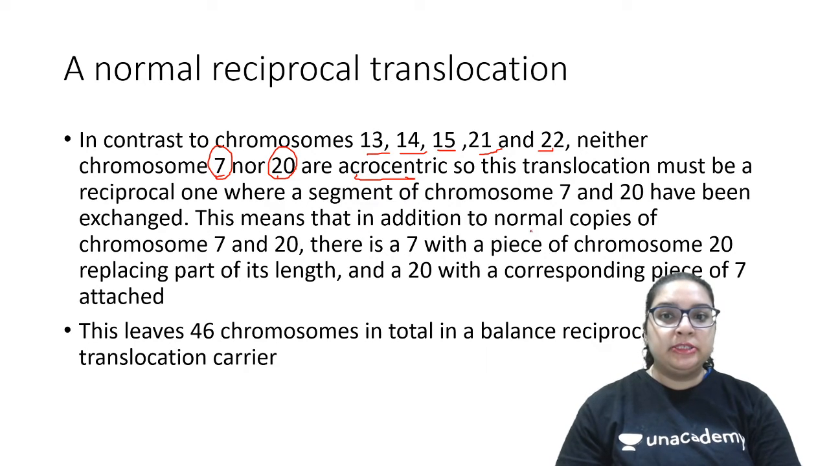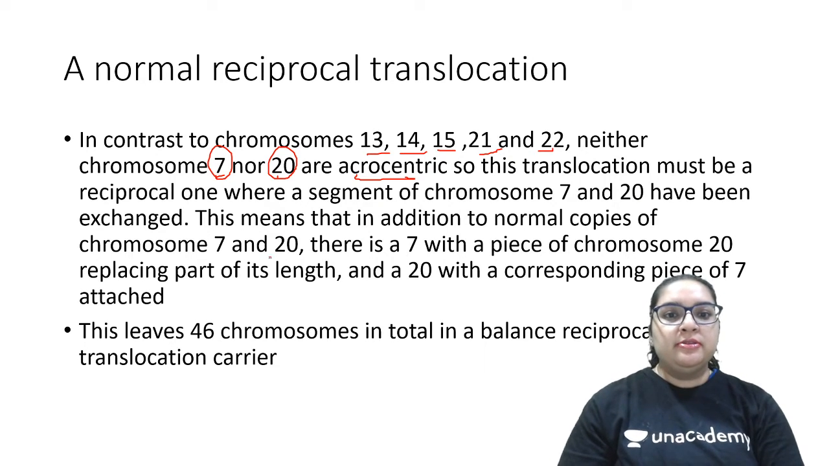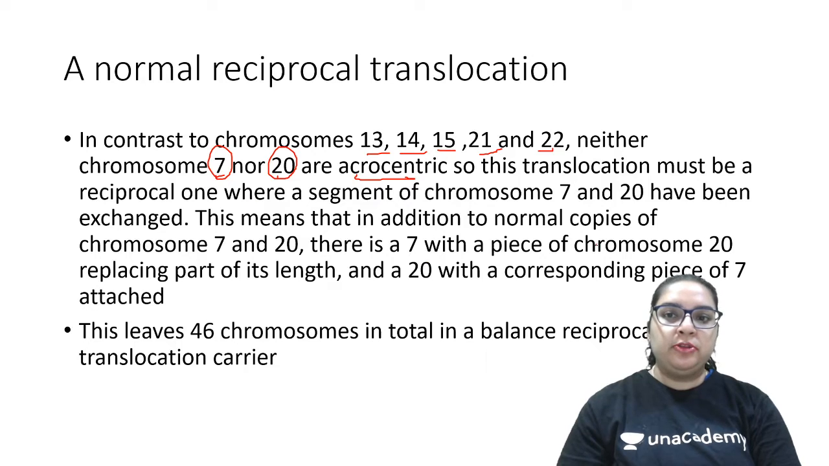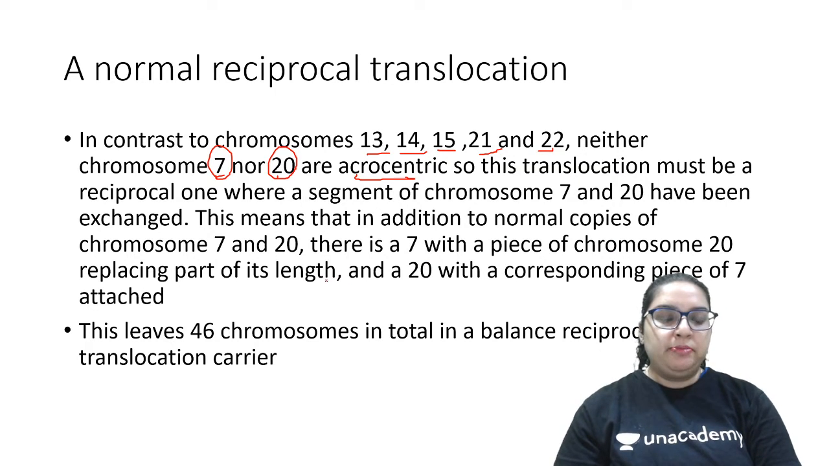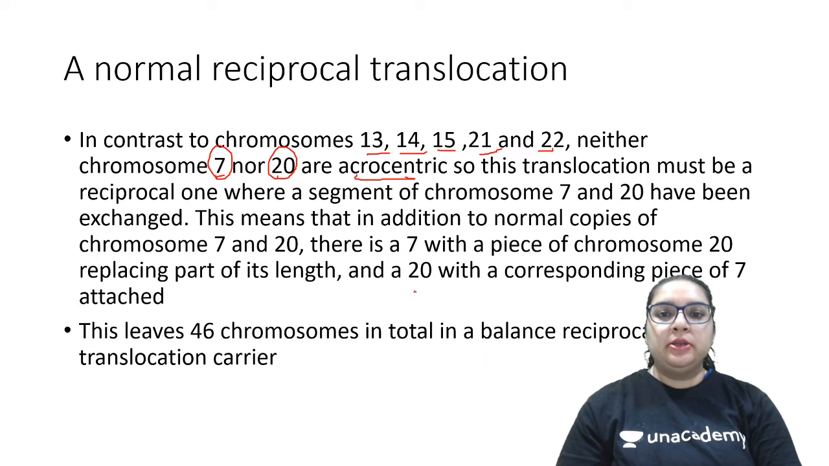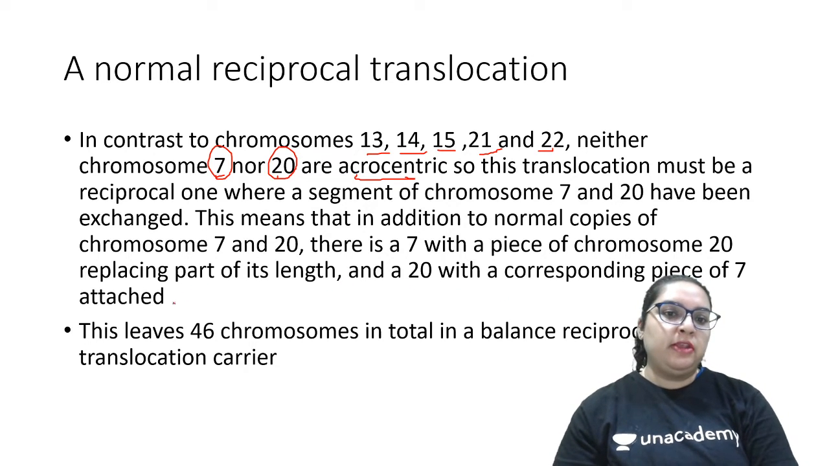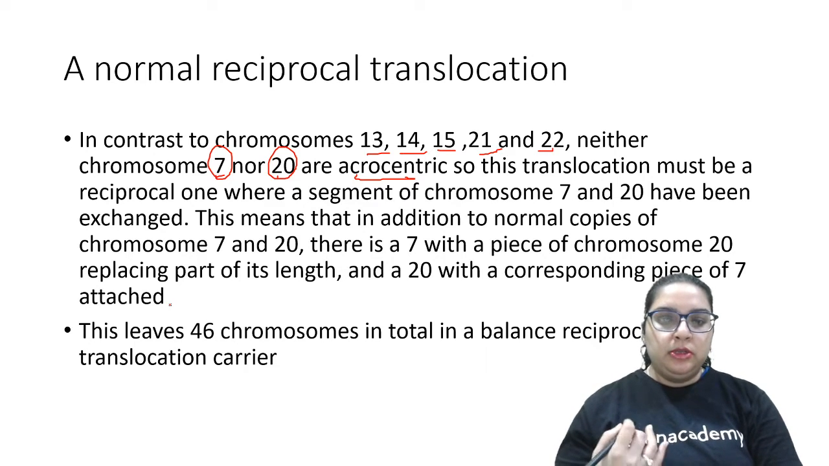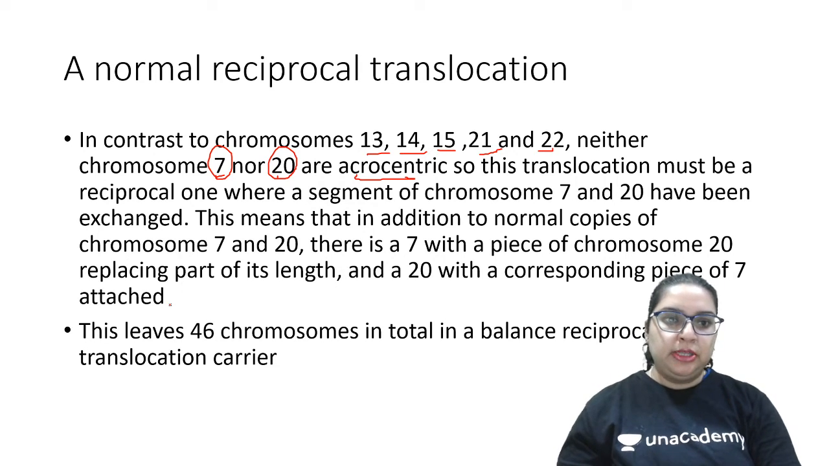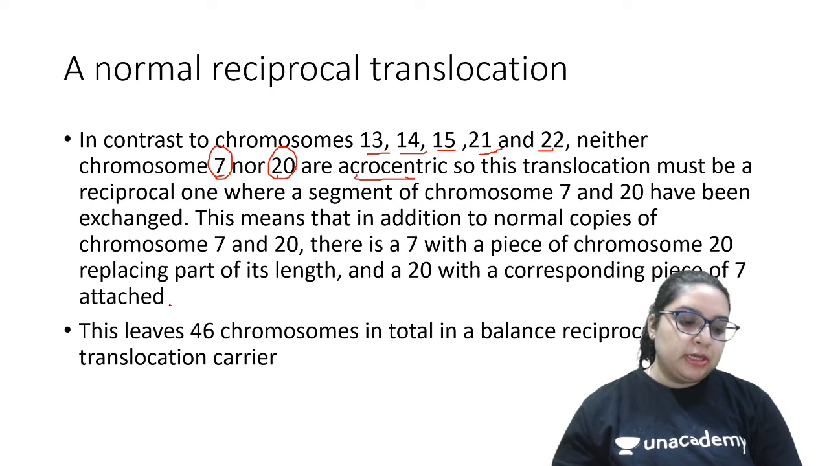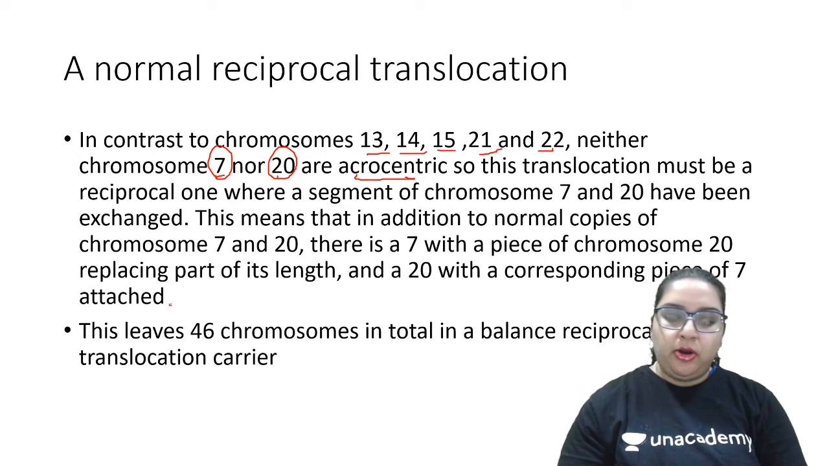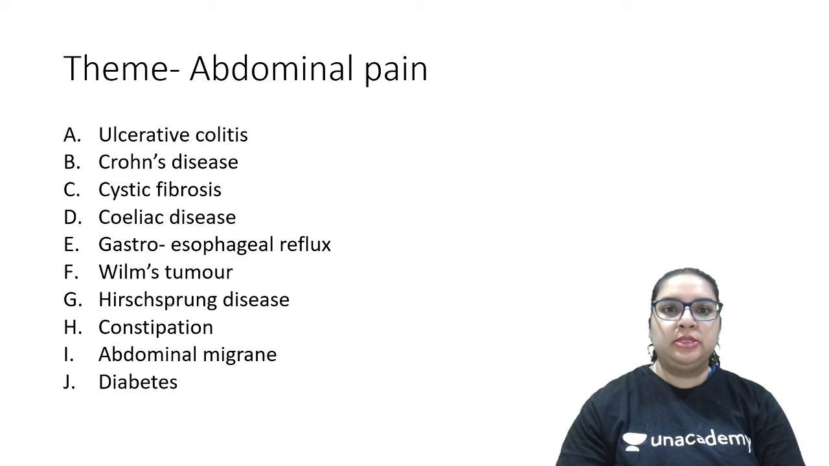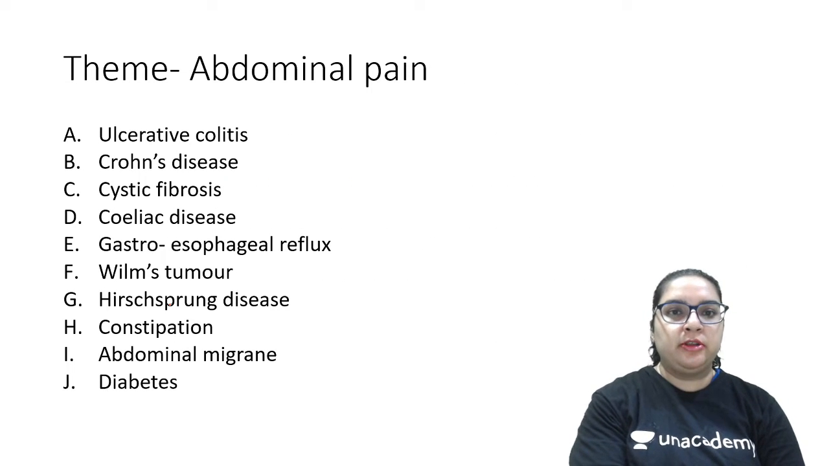This means that in addition to normal copies of chromosome 7 and 20, there is a 7 with a piece of chromosome 20 replacing parts of its length but with the same extent of material, and then a 20 with a corresponding piece of 7 attached, again with the same level of material. So nothing is lost as such. This leaves 46 chromosomes in total in a balanced reciprocal translocation carrier. So that is all about normal reciprocal translocation. Even if you understand the concept, that is enough.